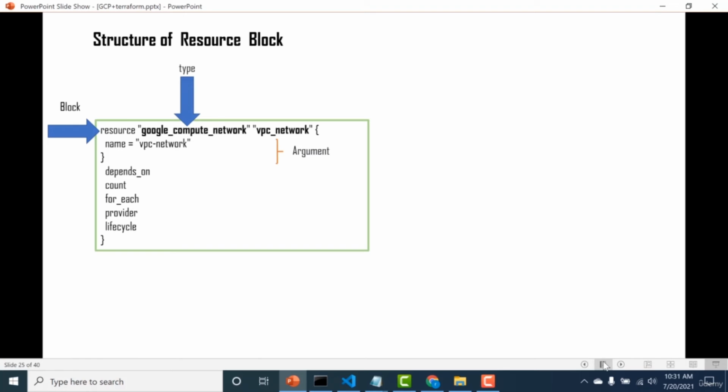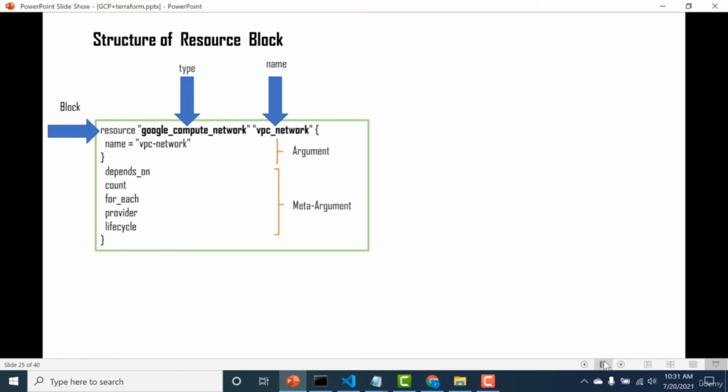For example, if you want to create a virtual machine, then you would have a separate type. If you want to create a database, then there would be a separate type. So you have to go through the documentation and see what particular type does what work. Here, like I said previously, the google_compute_network would create a virtual private network in GCP. And then you can also give a name to your resource. For this one, I've given the name as vpc_network.